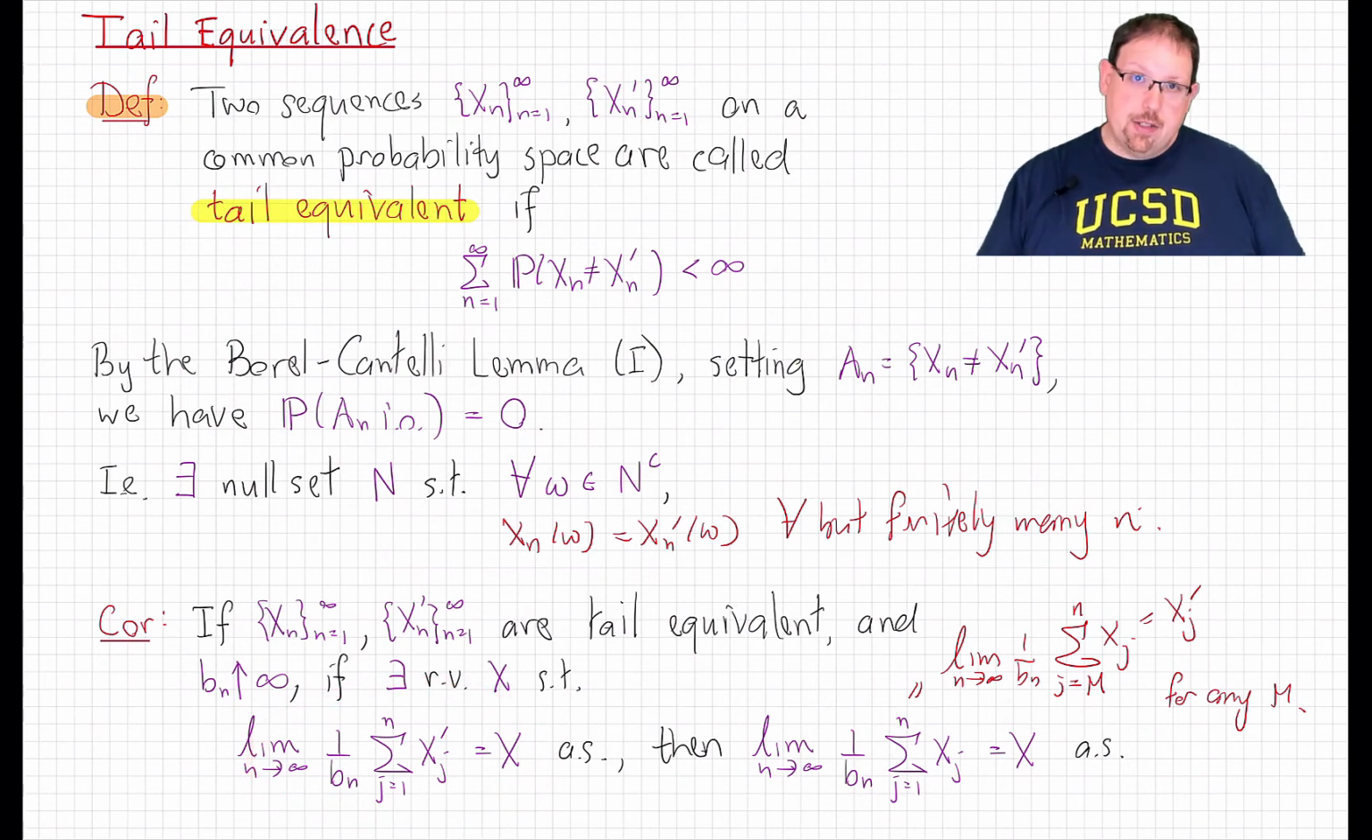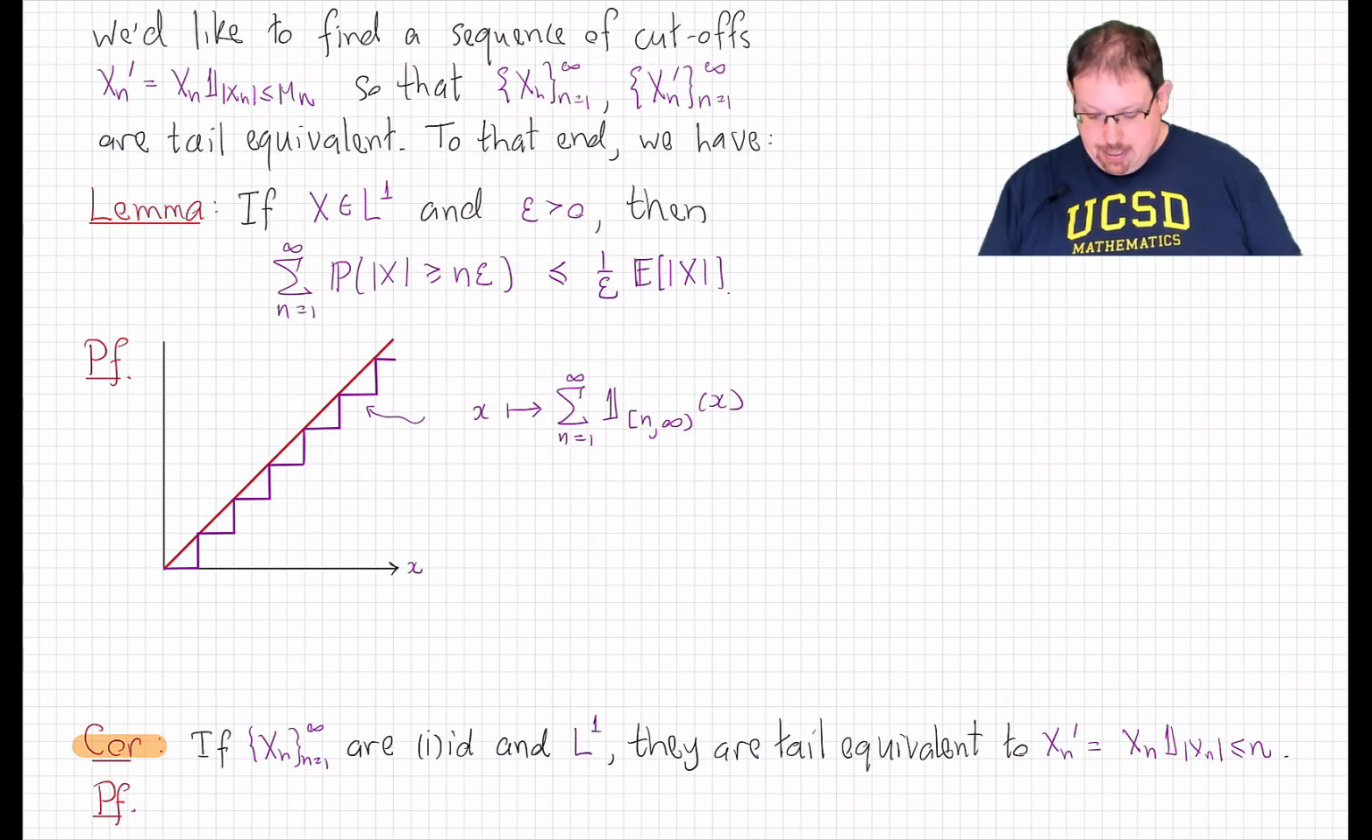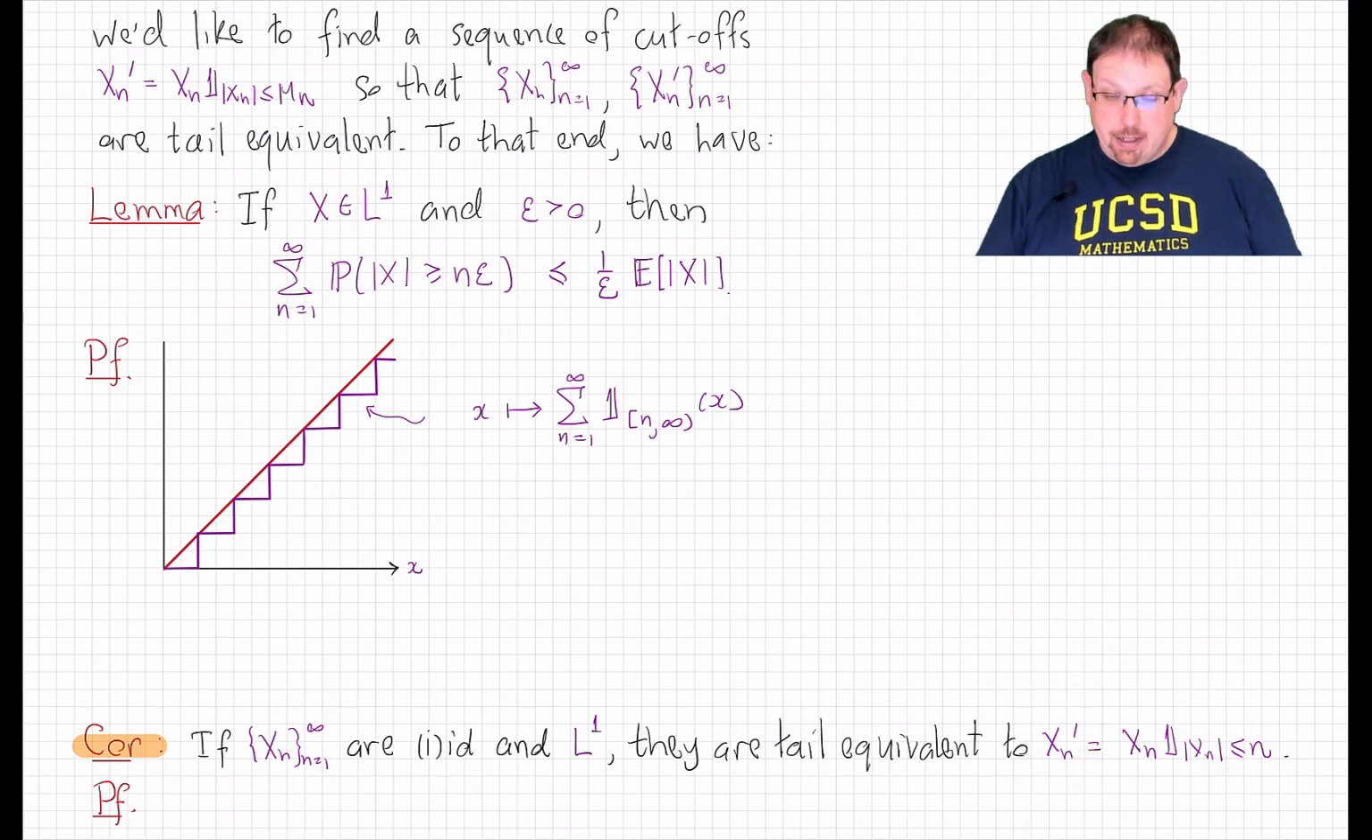So what we'd like to do is choose a sequence of cutoffs for our IID random variables so that the new cutoff sequence of random variables is tail equivalent to the original sequence. It turns out we don't have to work very hard to make that work. The result is that if I cut off the nth random variable by n, then that new sequence is tail equivalent to the old one.